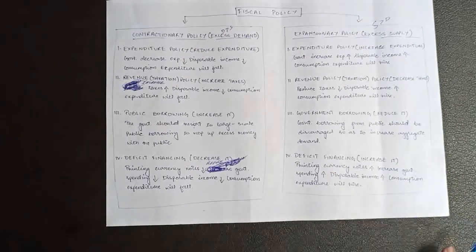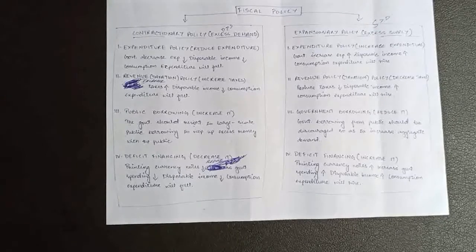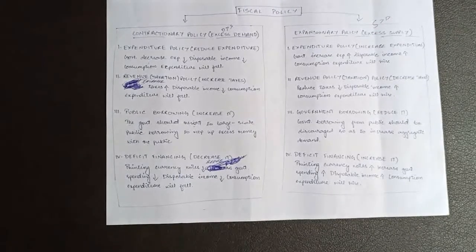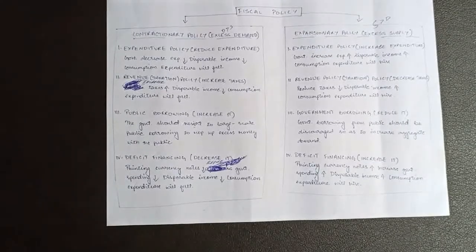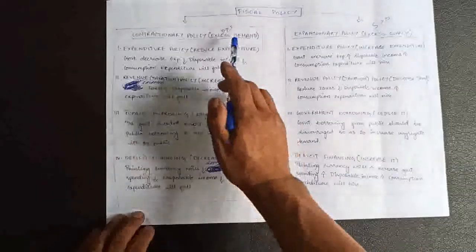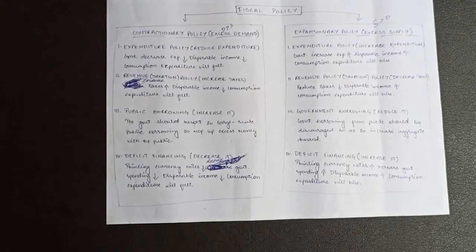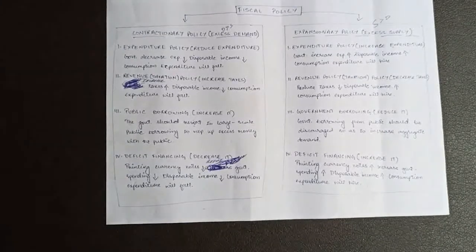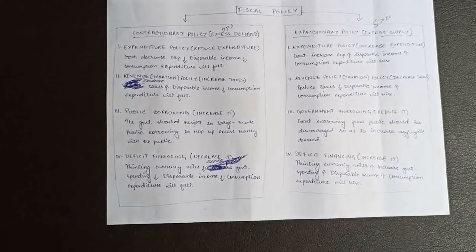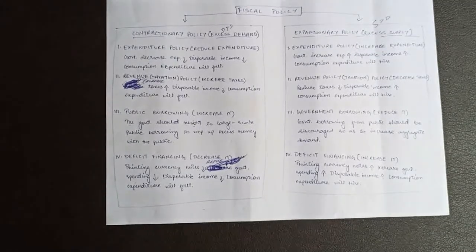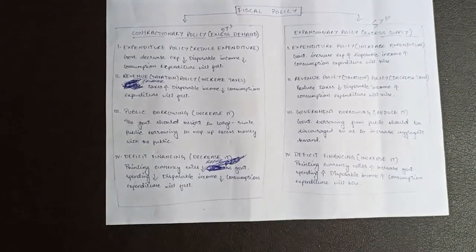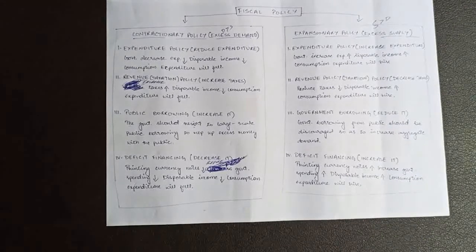Okay, so first thing that you have to remember here is government used to adopt contractionary policy during the times of excess demand, or in order to solve the problem of excess demand, because we know that excess demand means when demand is greater than supply, which means people are demanding more goods and services than what is actually available in the market. Now, why people are buying or demanding more goods and services in the market? It is because they have more money with them.